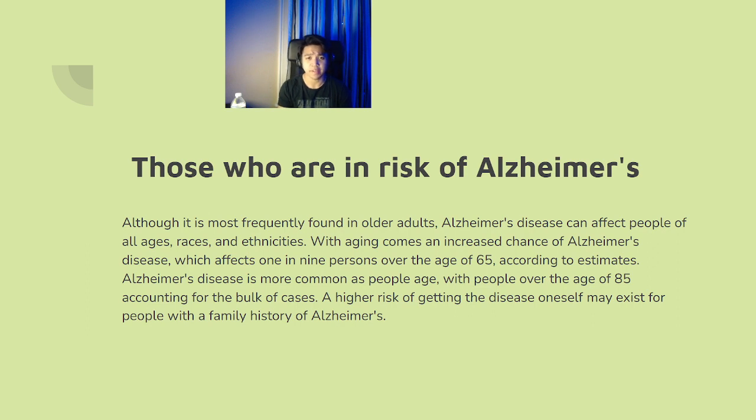Those who are at risk of Alzheimer's. Although it is most frequently found in older adults, Alzheimer's disease can affect people of all ages, races, and ethnicities. With aging comes an increased chance of Alzheimer's disease, which affects 1 in 9 people over the age of 65. According to estimates, Alzheimer's disease is more common as people age, with people over the age of 85 accounting for the bulk of cases. A higher risk of getting the disease oneself may exist for people with a family history of Alzheimer's.